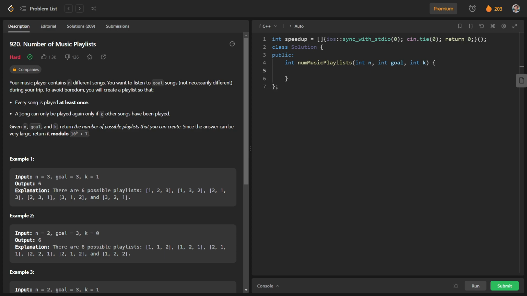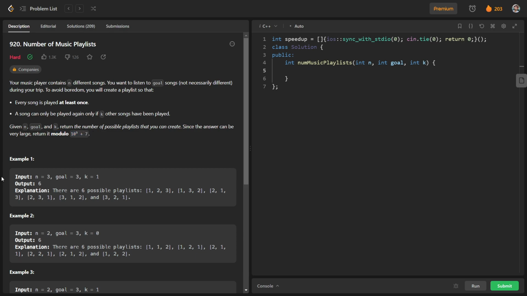So basically they have told us that we have to create a playlist using these two rules: that we have to listen to every song, okay, every song is played at least once, and a song can only be played again if k other songs have been played, okay. So basically these three variables are given to us, n, goal and k, and we have to find out the number of ways, and since the number of ways is very large we have to return it modulo, okay.